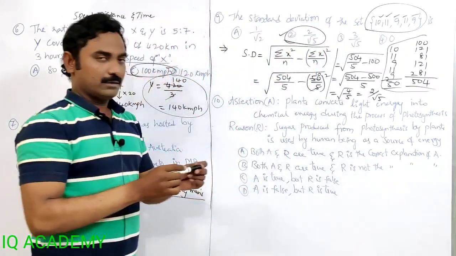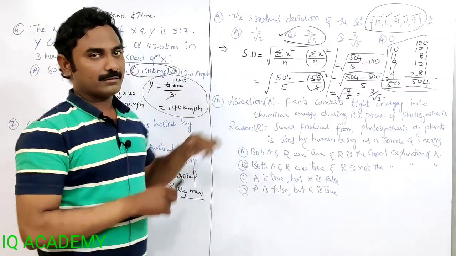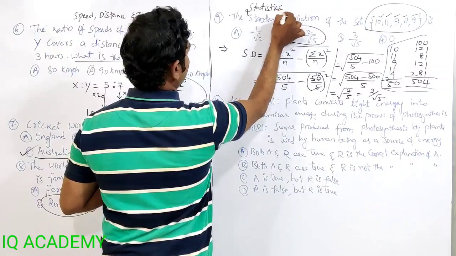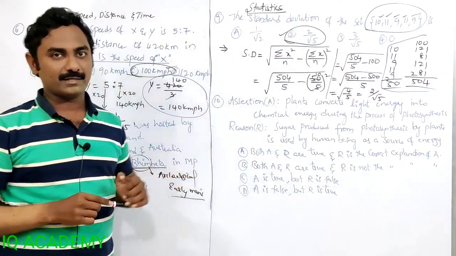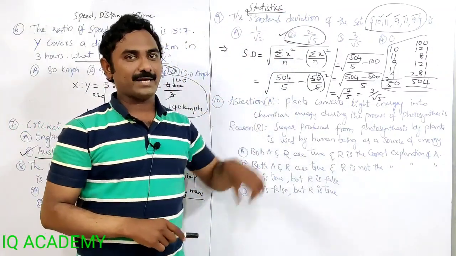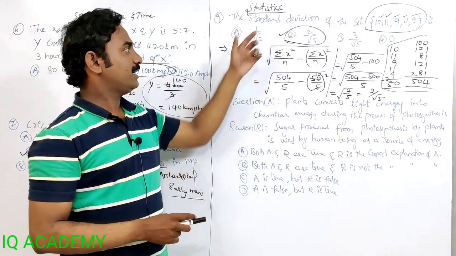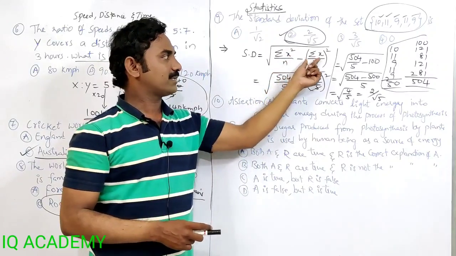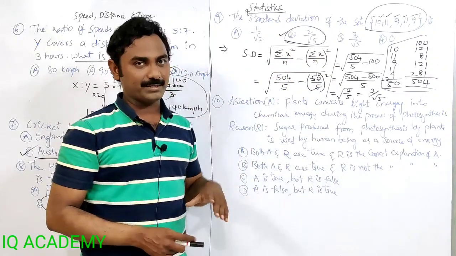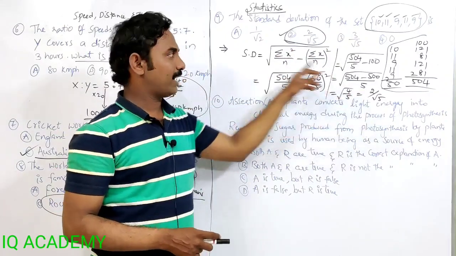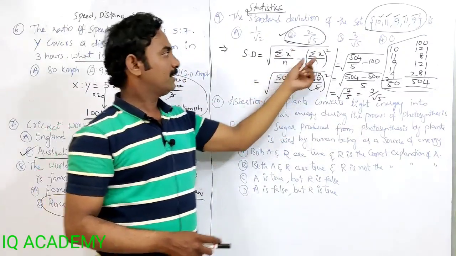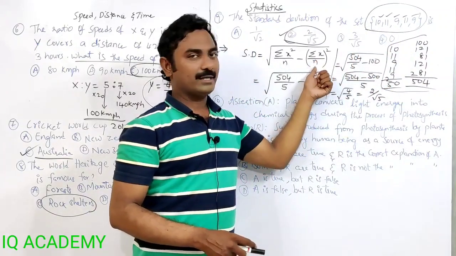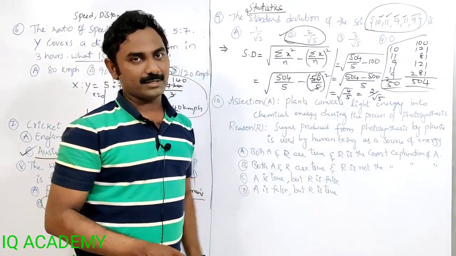Option 2 is correct. So every year, this is from basic statistics. You are getting 1 or 2 questions from basic statistics, mostly from standard deviation and variance. The standard deviation formula is square root of sigma x square by n minus sigma x by n whole square. Sigma means summation. So take the x squares and add them, divided by the number of terms, and do the summation of x, the terms total, by n, whole square. You get the required result.